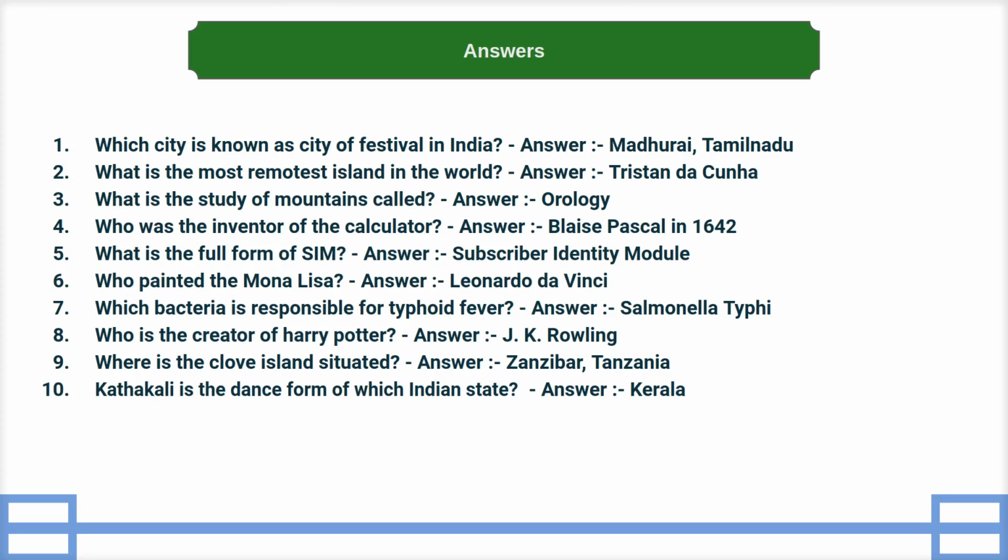Answer, Salmonella typhi. Eighth, who is the creator of Harry Potter? Answer, J.K. Rowling. Ninth, where is the Clove Island situated? Answer, Zanzibar, Tanzania. 10th, Kathakali is the dance form of which Indian state? Answer, Kerala. Hope you learn all these questions.